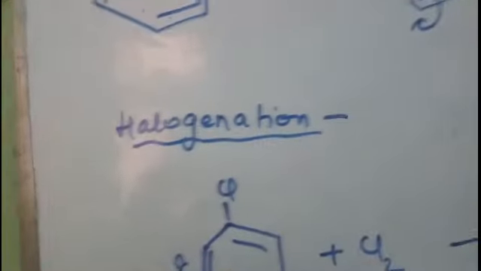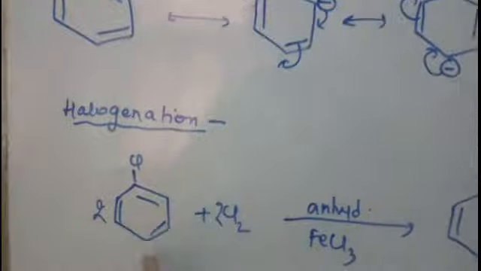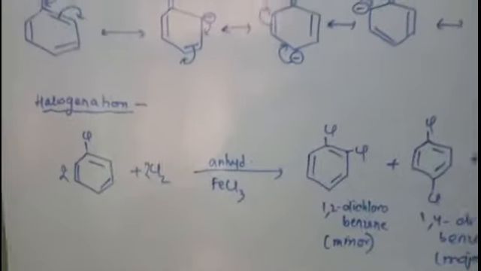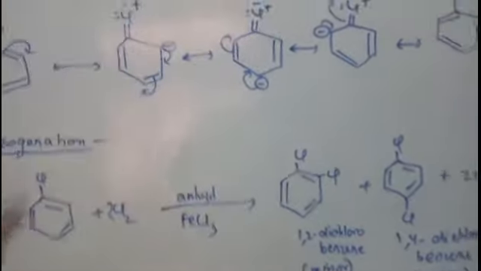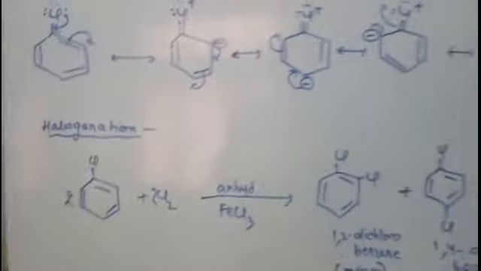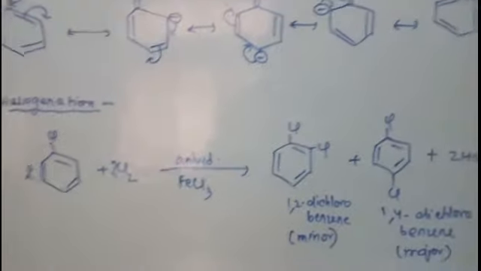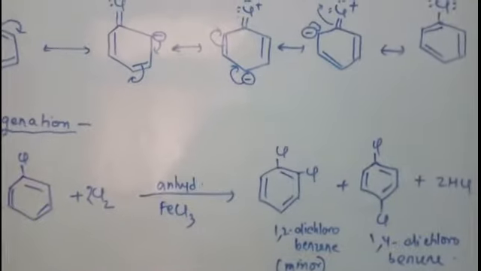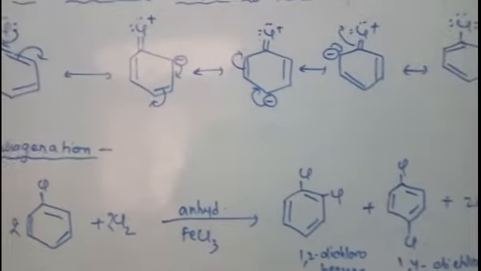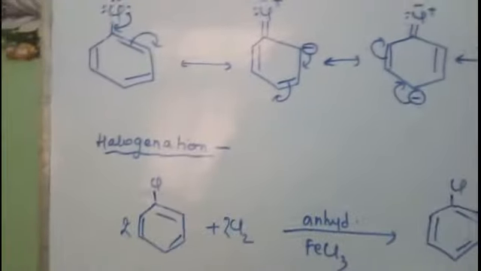So this is halogenation. Let us balance it. We require 2 moles here and 2 moles here. Now from where is this hydrogen of HCl coming? It is coming from these positions, because you know that benzene contains 1 hydrogen at each position. So it will be released from here and it will form the product. Got it? So this is how halogenation occurs. The chlorobenzene is converted to 1,2 dichlorobenzene and 1,4 dichlorobenzene, and the substitution is taking place at ortho and para position.